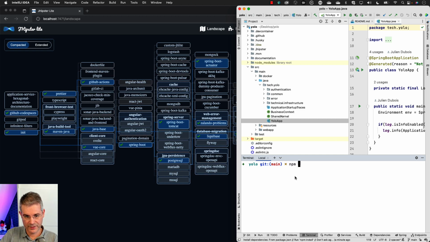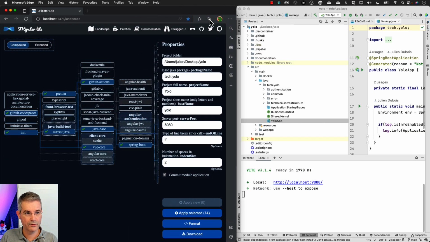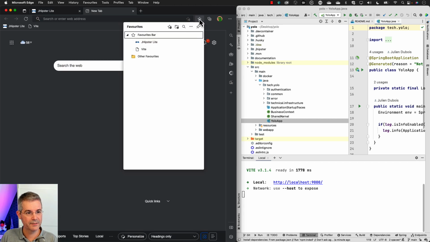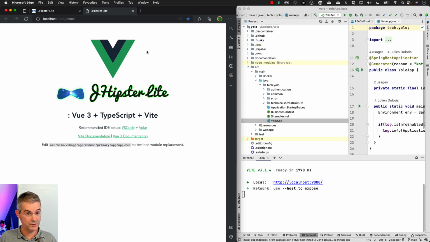Let me start here my front end, npm start. And let me go to that front end. Let me add a new tab, and Vite is here. So I've got that new front end. That's very similar to what you would do with JHipster, but you've got much fewer options here in the UI. You've got a much simpler UI. And that UI works with the default tooling from Angular, React, or Vue. So if you're an expert in those technologies, you will probably find it much easier to develop.